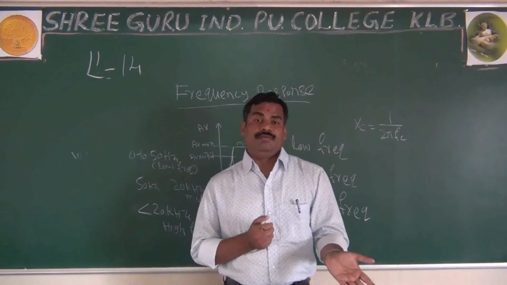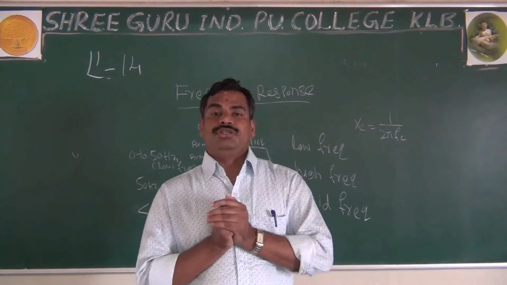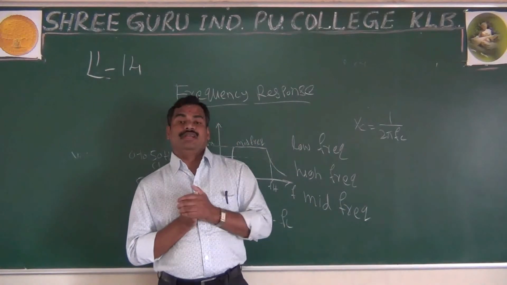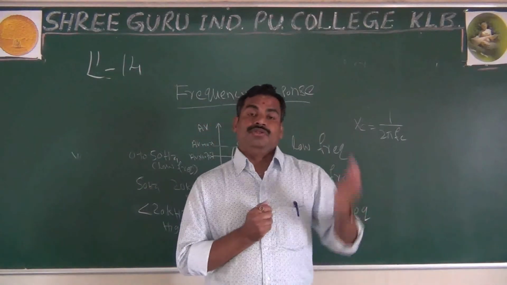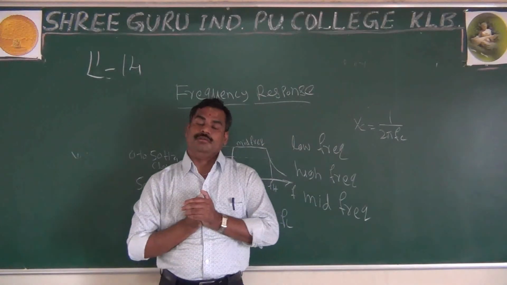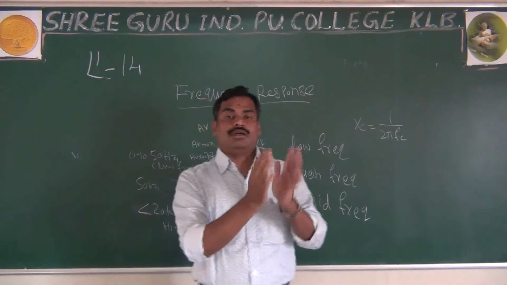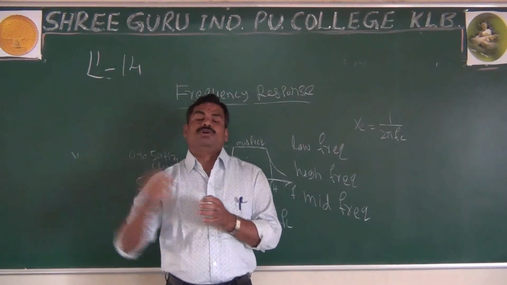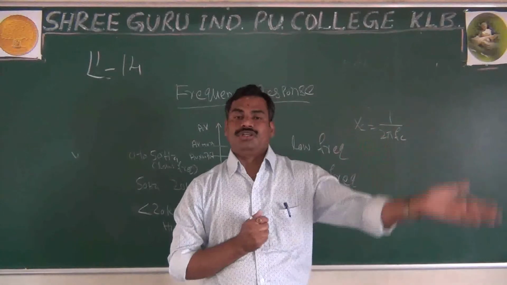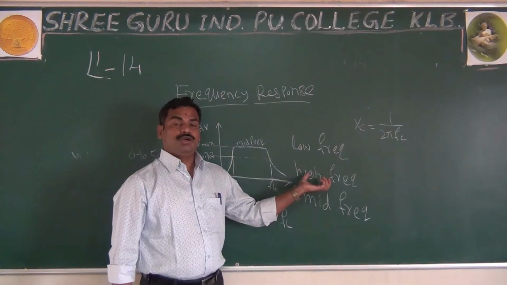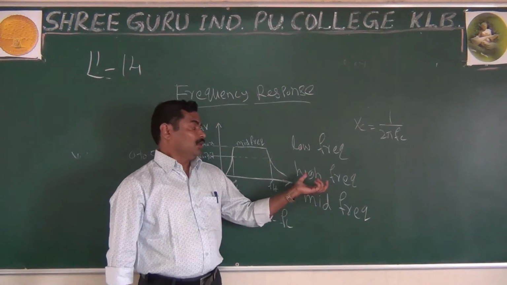And last, finally, at high frequency, your transient capacitance and wiring capacitance have very, very low reactance. This low reactance is in parallel with the load resistance. Because of that, what happens? All the current and voltage drop across the capacitor, and very, very small current and voltage drop across the load resistance. That's why the voltage will reduce. The gain will reduce for the high frequency.